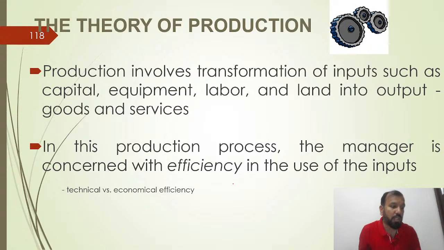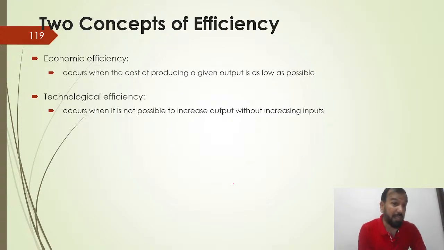So what is the theory of production? Production involves the transformation of inputs such as capital, equipment, labor, and land into output goods or services. In the production process, the manager is concerned with the efficiency in the use of inputs: technical versus economic efficiency. There are basically two concepts of efficiency, economic efficiency and technological efficiency. We have discussed this many times in class. Production function is one of the most important topics. What is efficiency under the production function? What are the different stages of production function? So what is economic efficiency?